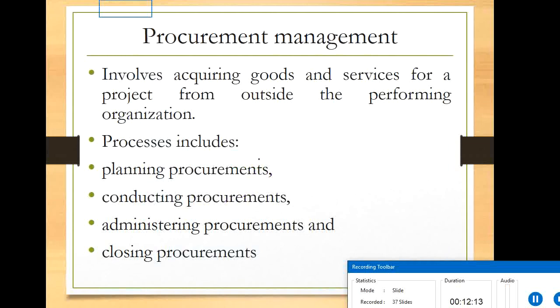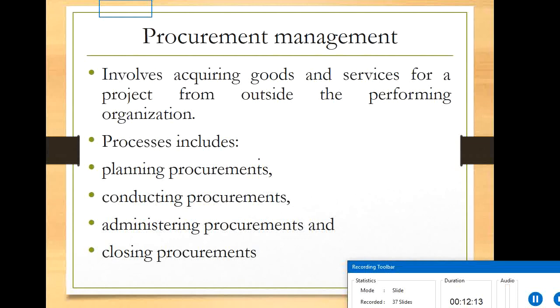Then procurement management. It is the fourth point among the other facilitating project areas. Procurement management involves acquiring goods and services for a project from outside the performing organization.